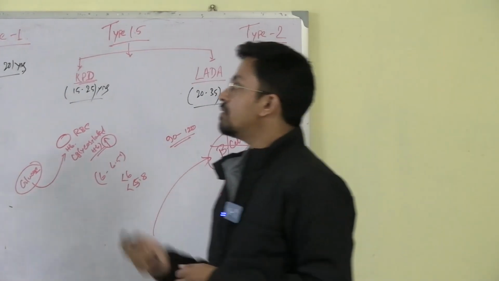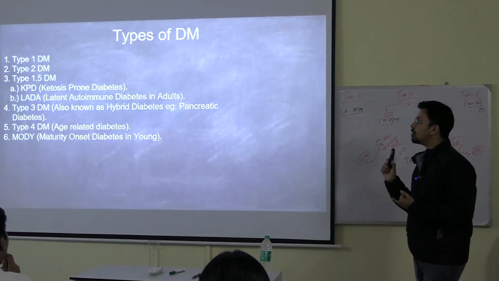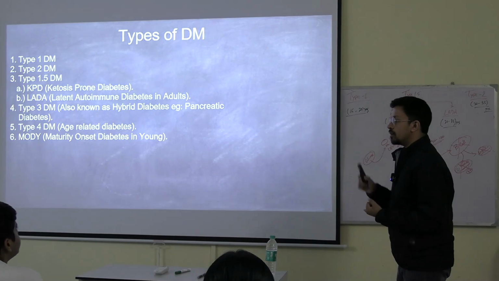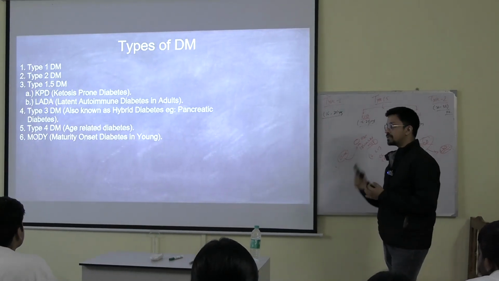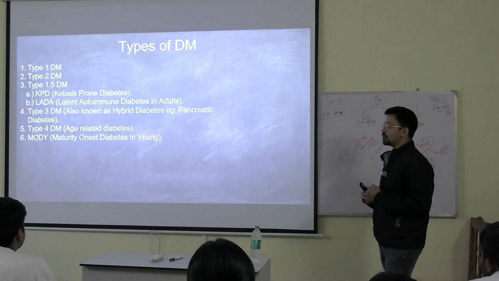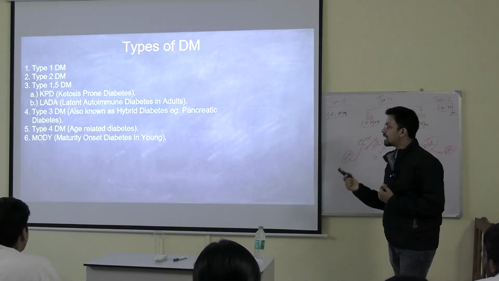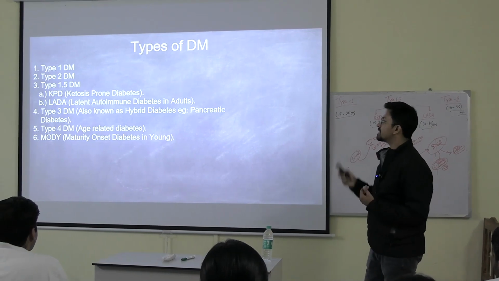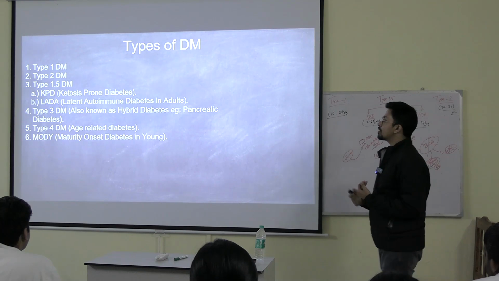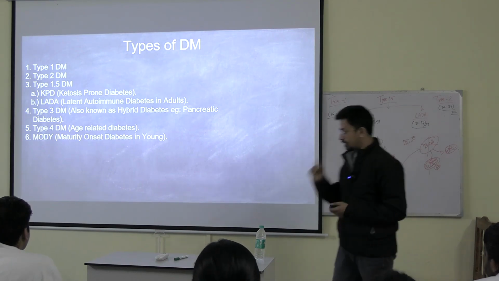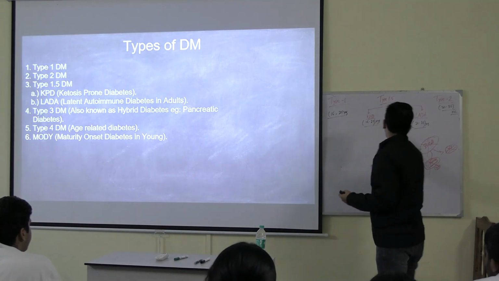Okay. Now there are types of diabetes mellitus. How many types can be there? First of all, we know already that there are type 1 and type 2. Since last decades, we have been knowing that there are more things, not just 1 and 2. There can be 1.5. In 1.5, there are subtypes like KPD, LADA. KPD means ketosis-prone diabetes. LADA means latent autoimmune diabetes in adults. Type 3 diabetes is also known as the hybrid diabetes. Let's go to type 3 later on. First, clear the confusion between type 1, type 2, KPD and LADA.